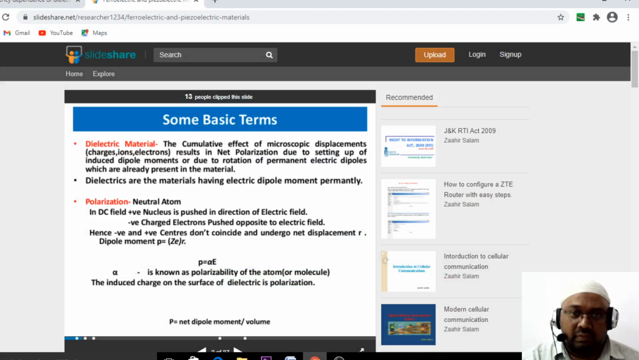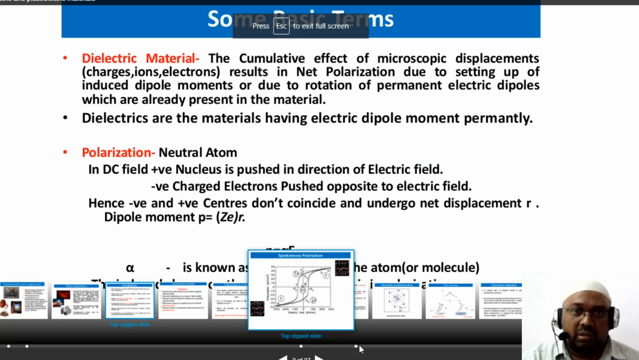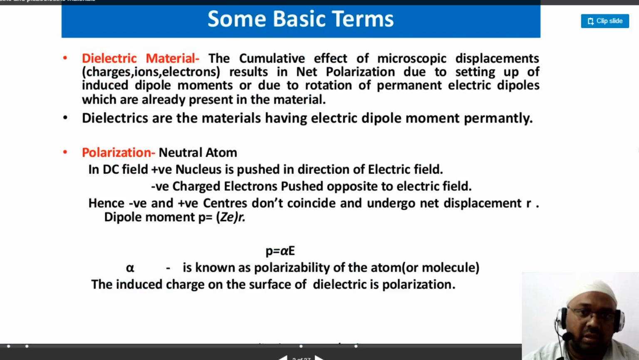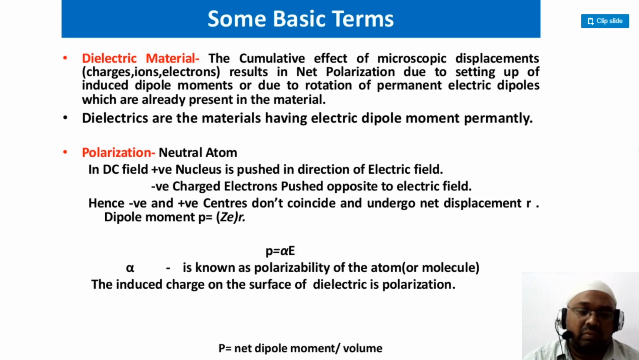Good morning, students. In today's class, we'll start with the dielectric material, and today's class will be the last class for our unit 2. So we just started with the starting definition, that is, what is actually the dielectric material.